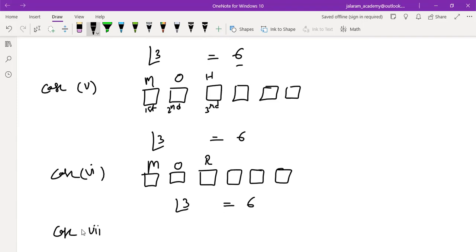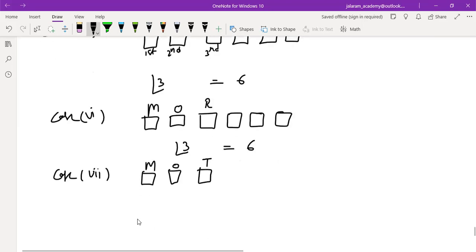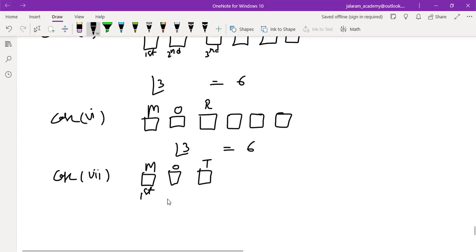Next case 7. Okay, MO, then sir, T. Okay, the third letter is T. Then the first, second and third are matching. So we will discuss the next, the fourth letter.